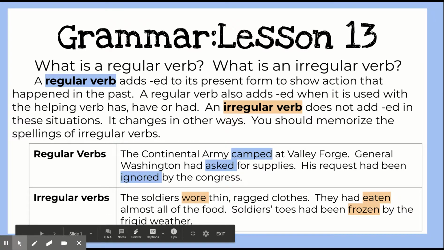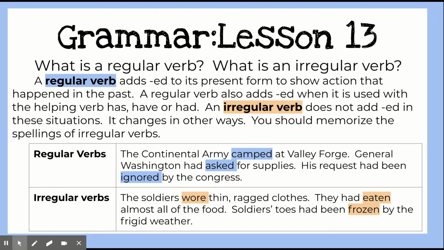For lesson 13. What is a regular verb and what is an irregular verb? A regular verb adds ed to its present form to show action that happened in the past. A regular verb also adds ed when it's used with the helping verb has, have, or had. So you can see right here some examples of regular verbs.